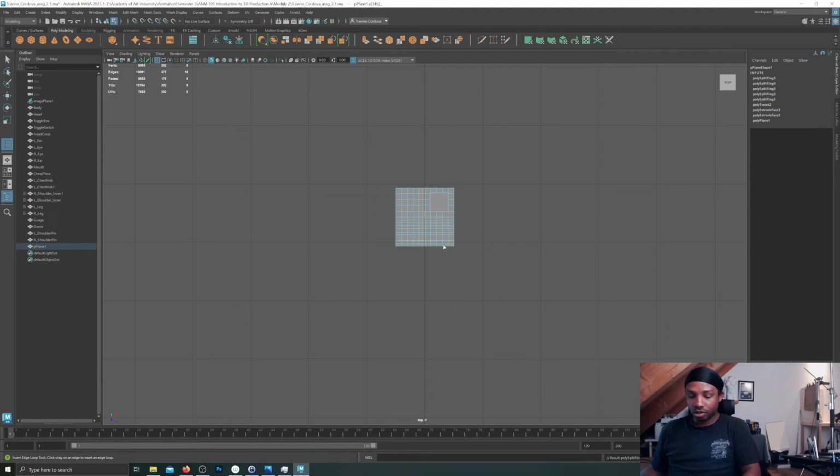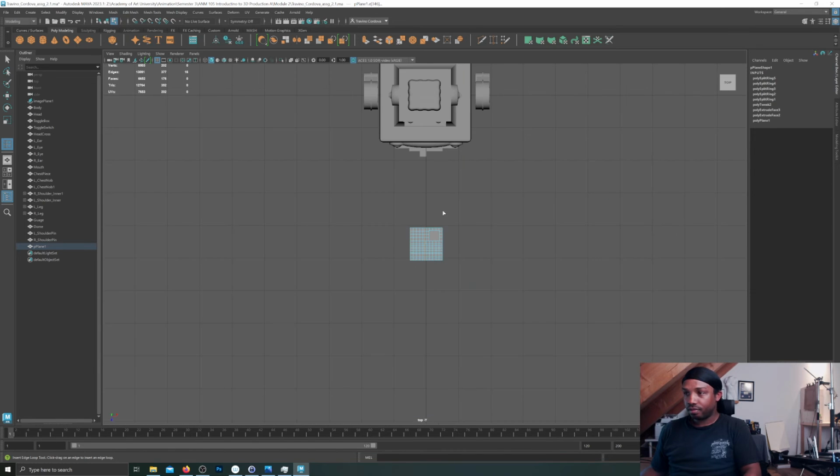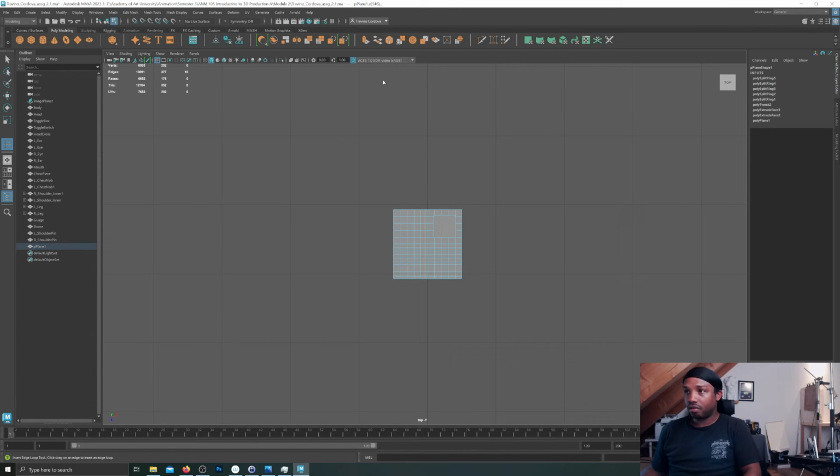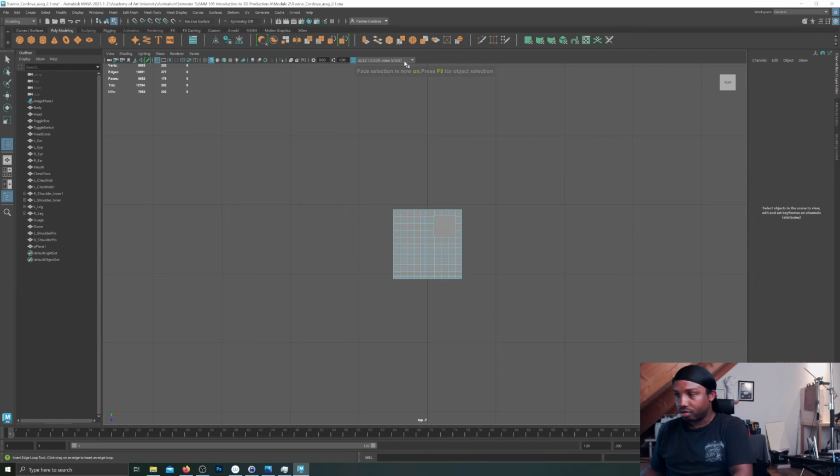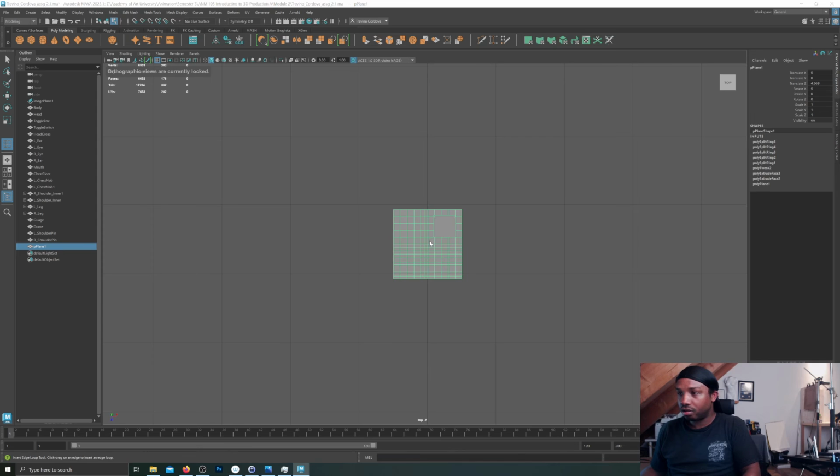So yeah, just shortcut keys. That's the thing. It makes things so much faster instead of going up here. Okay, where is extrude? There it is. I'll have to go to faces first. Faces, extrude. There.